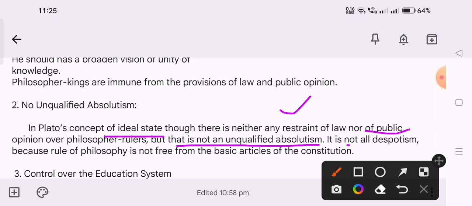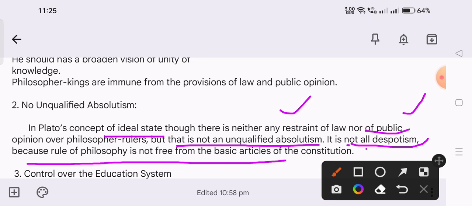It is not despotism, because rule of philosophy is not free from the basic articles of the constitution. Means if he is working individually, not taking the public opinion, his own rules and regulations are not dependent on his self interest. It totally depends upon the constitution of that state.